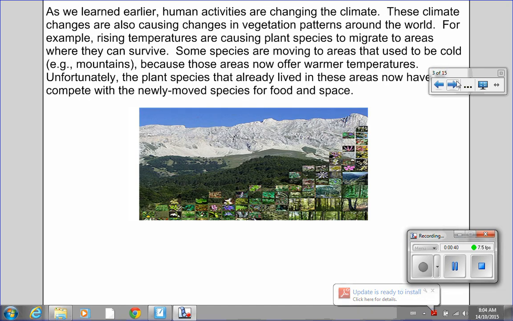As we learned earlier, human activities are changing the climate. These climate changes are also causing changes in vegetation patterns around the world. For example, rising temperatures are causing plant species to migrate to areas where they can survive. Some species are moving to areas that used to be cold, for example, mountains, because those areas now offer warmer temperatures. Unfortunately, the plant species that already lived in these areas now have to compete with the newly moved species for food and space.